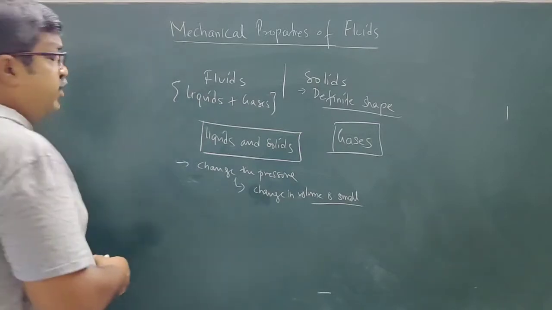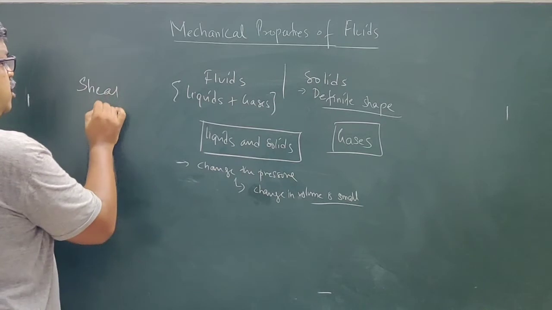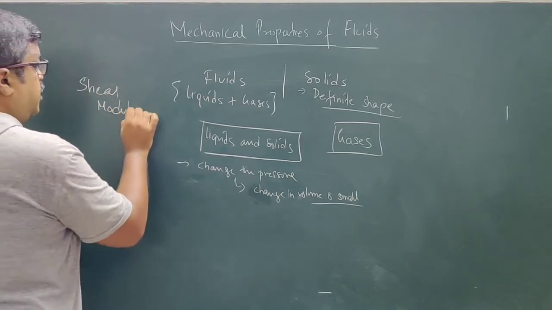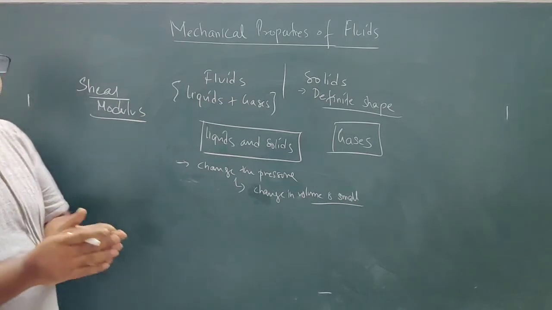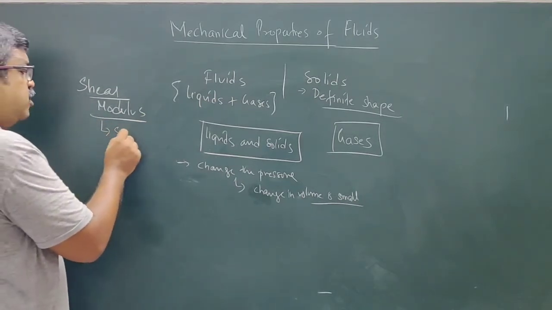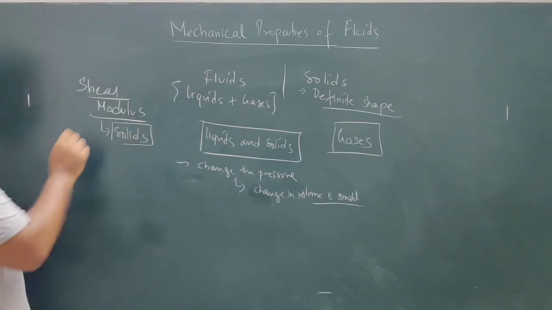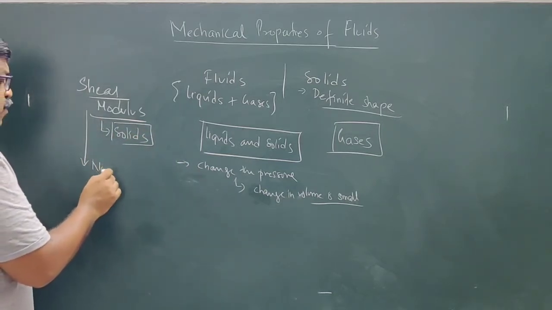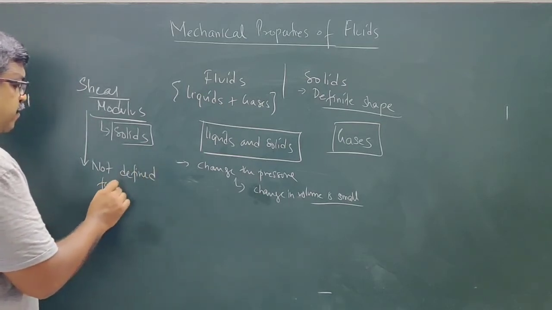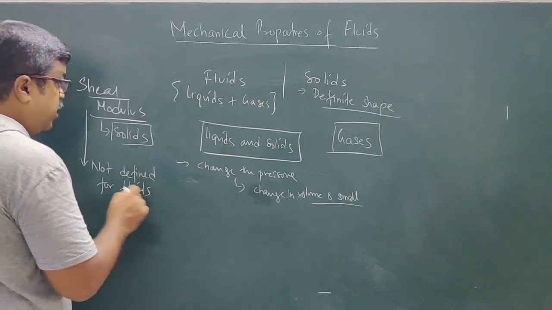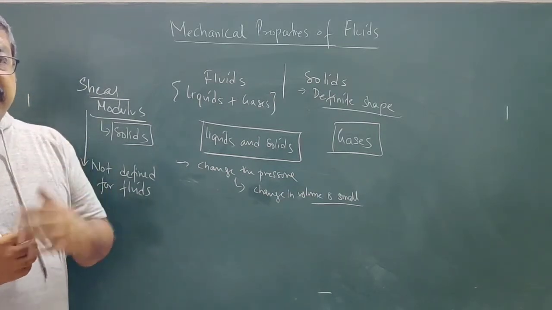Okay, acha. Now with respect to elasticity, you have a property called shear modulus. Now this elasticity, modulus of elasticity, it is defined only for solids. It is not defined for fluids. Okay, now shear modulus has something to do with tangential stress.